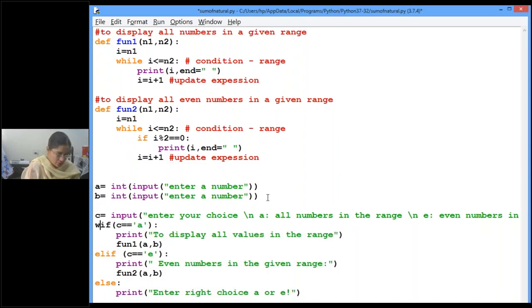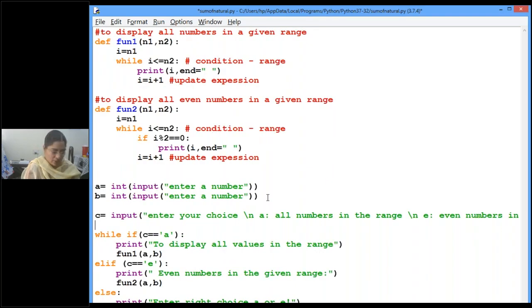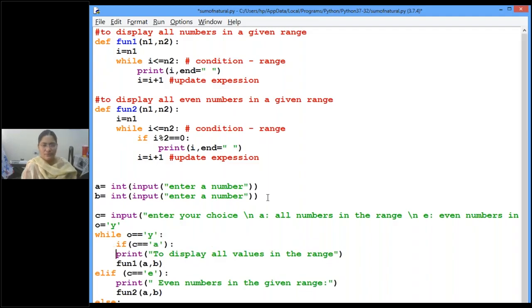See here, I'll write a while loop for one more repetition. Do you want to continue? Yes or no? So here I enter some option, Y. As long as your choice is Y, do this.